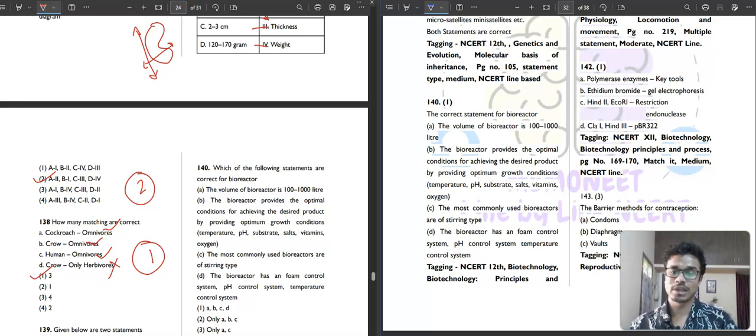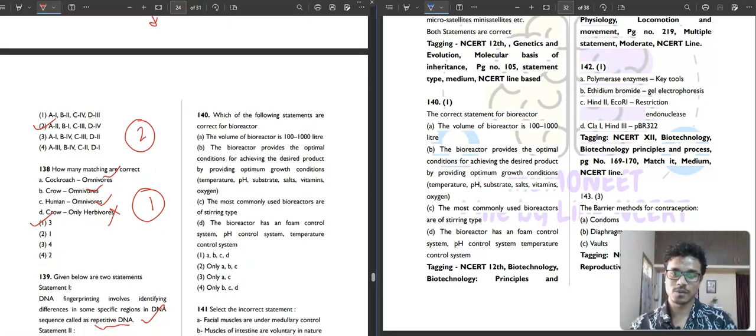Next question: which of the following statements are correct for bioreactors? Here are multiple statement based questions. The volume of bioreactor is 100 to 1000 liter. Is it correct? Yes, it is absolutely correct. Then it says the bioreactor provides the optimal condition for achieving the desired product by providing optimum growth conditions such as temperature, pH, substrate, salts, vitamins, oxygen. Obviously, that is why you call it a bioreactor. It is a correct statement.